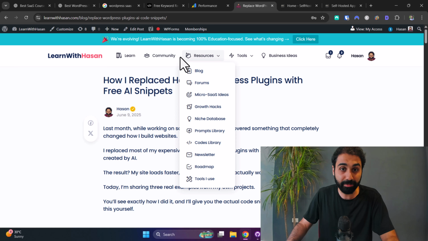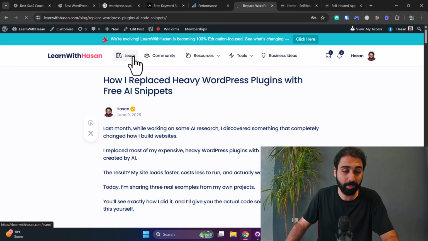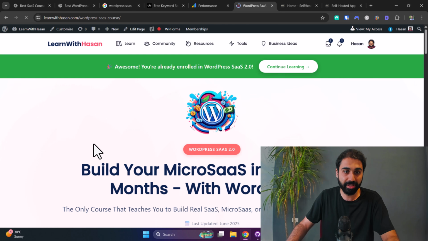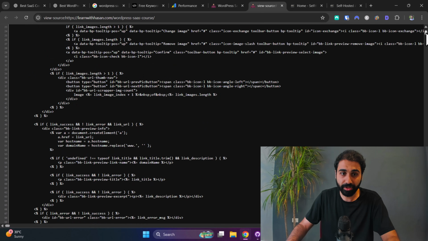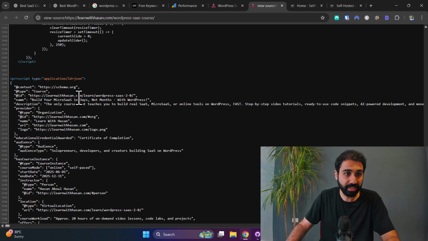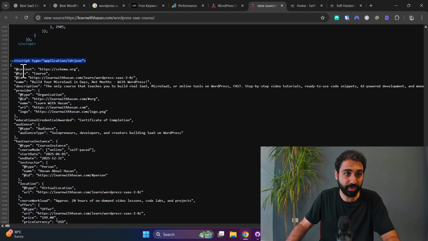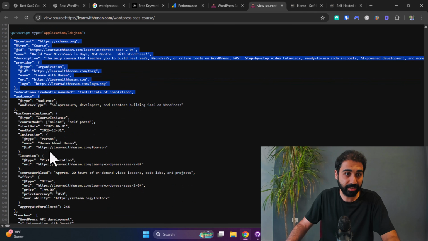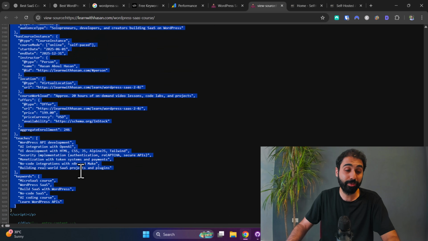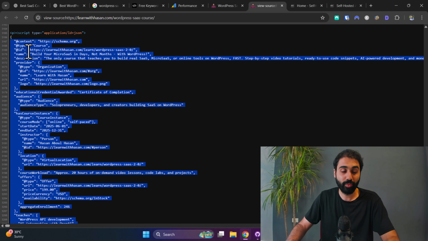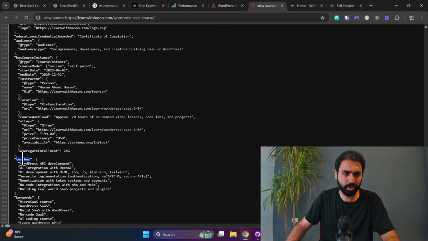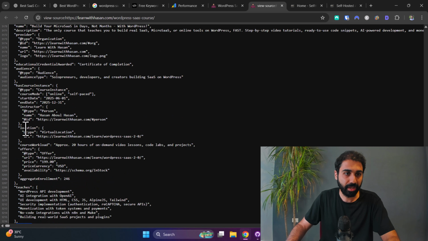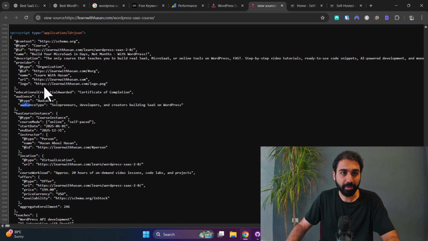For example, let me show you this. If you go back here to my web pages, course page, for example, this one, if I go here to view page source and go down, you will see here I have this simple script, including this JSON that contains every information, what's going on, and what exactly is this page about. For example, what this course teaches, the keywords, the location, the audience type, and so on.